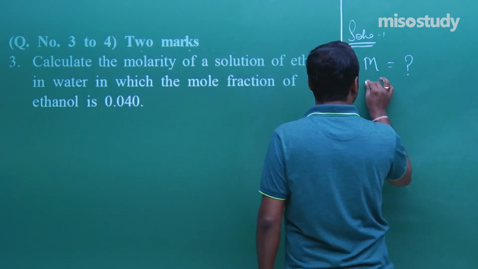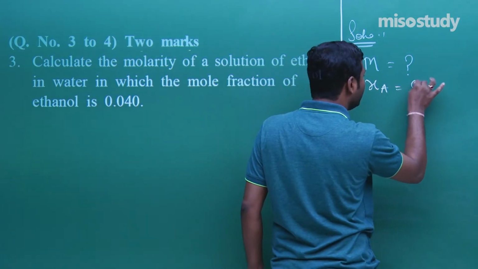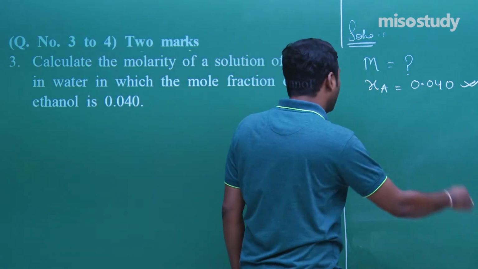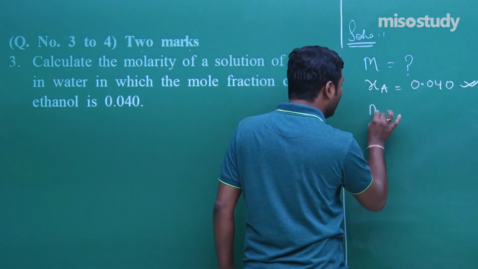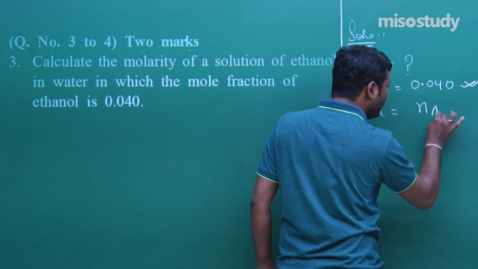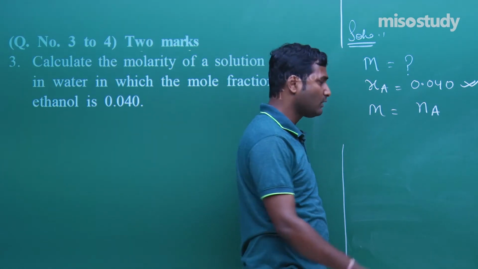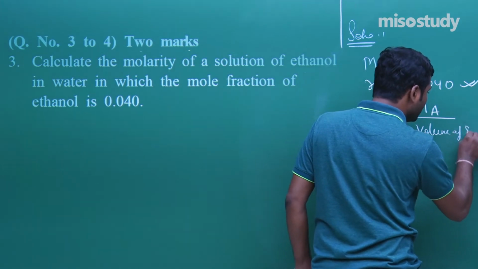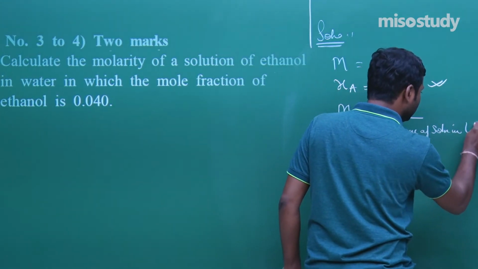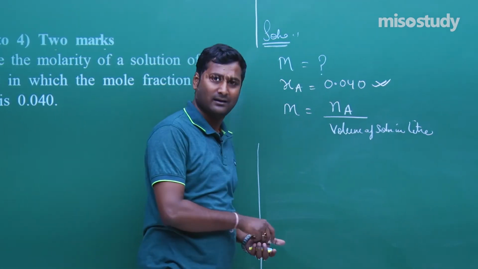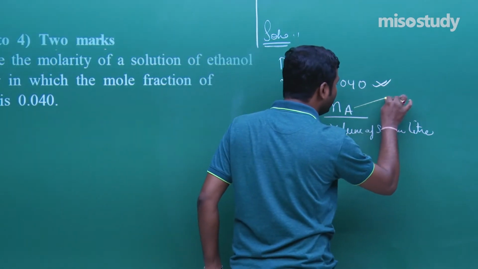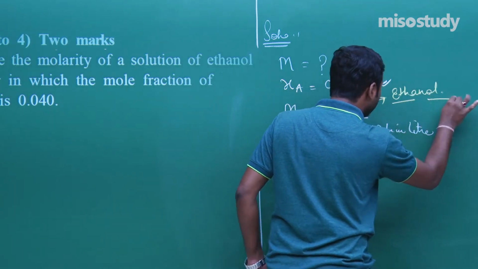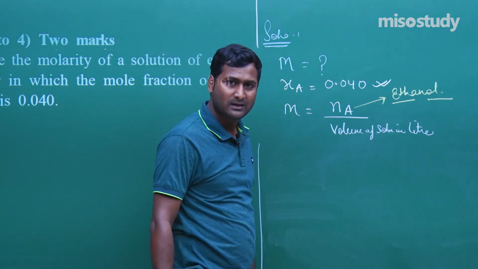Now put here mole fraction of ethanol here is 0.040. Clear? Now what is the formula of molarity? That is number of moles of solute upon volume of solution in liter. Am I right? Yes, sir. That is, we need to find the number of moles of ethanol. That is the prime concern.